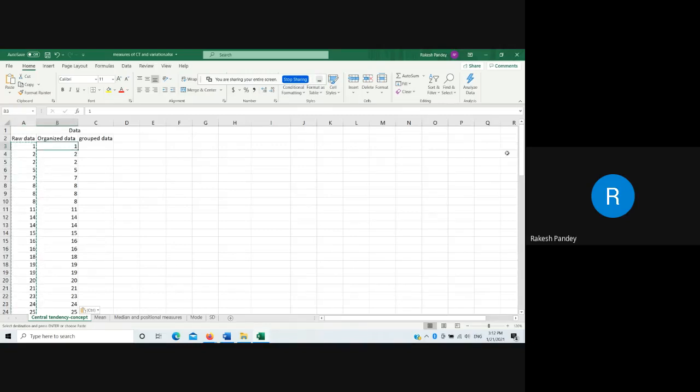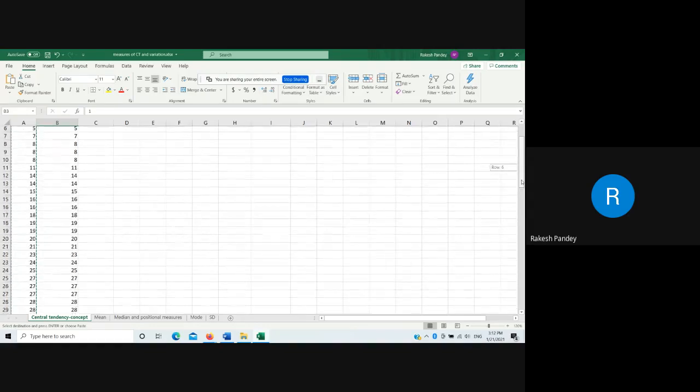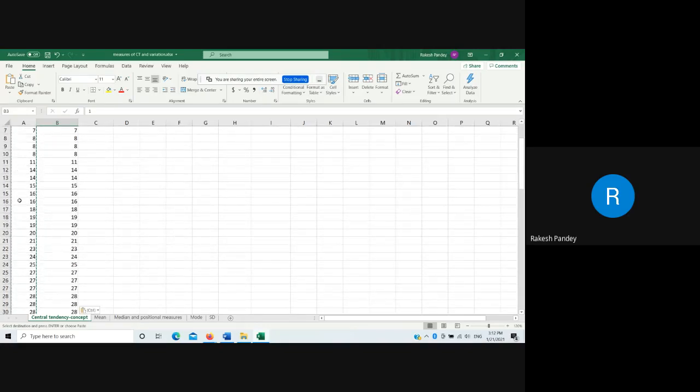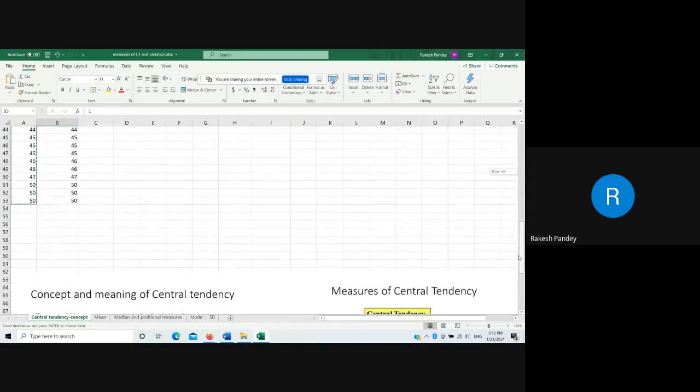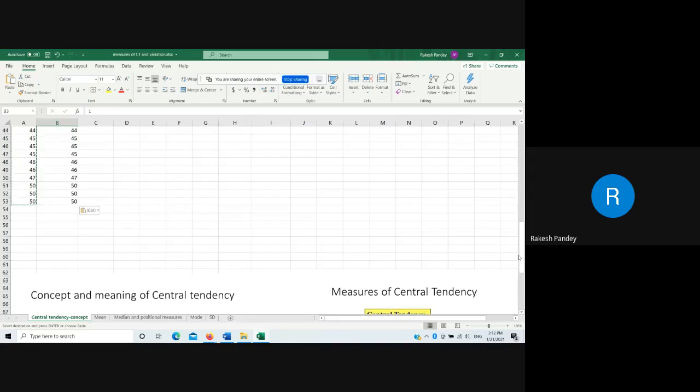Now if you have a graph, you can see, sir, that at least 7 students have scored less than 10, or 8 or lower. There are some students who have scored higher than 10 but lower than 20, and their number is this much. If you just see the first value 1 and the last value 50, you can say that yes, sir, the range of the score is 1 to 50. So the first thing, what I said, is that statistics is collecting, organizing and analyzing data. So the first thing is to organize data.